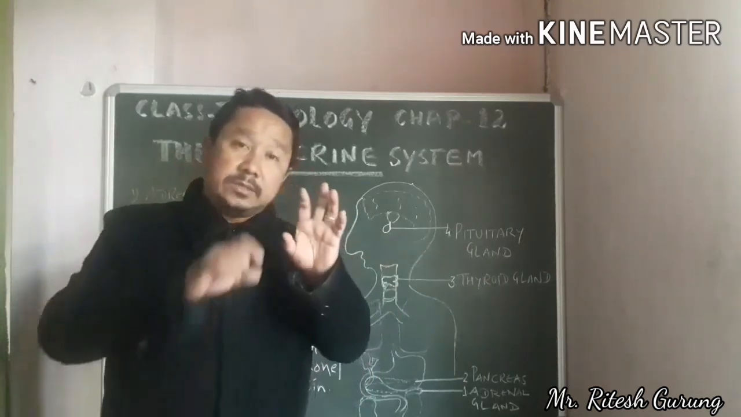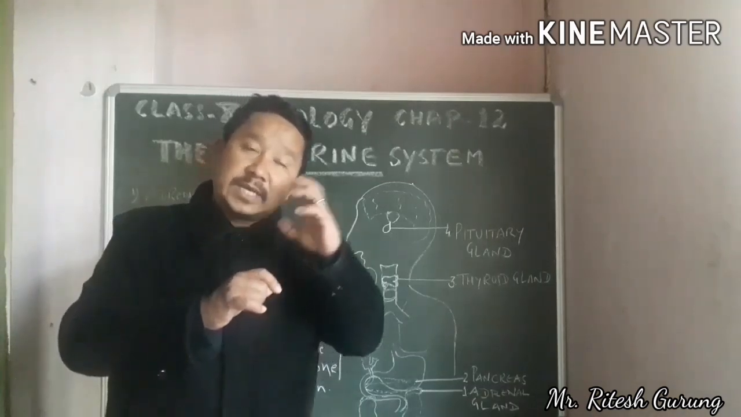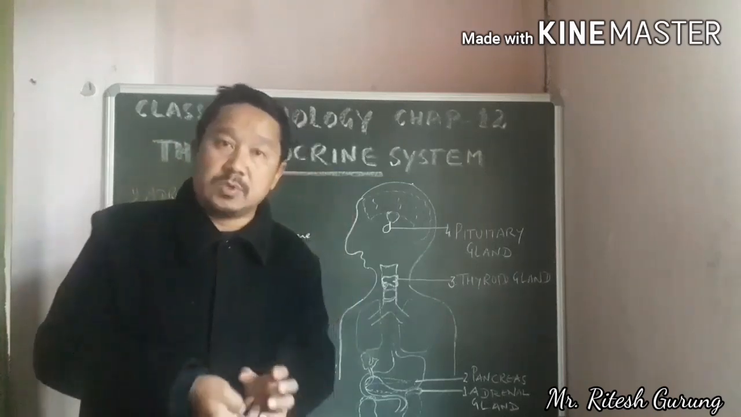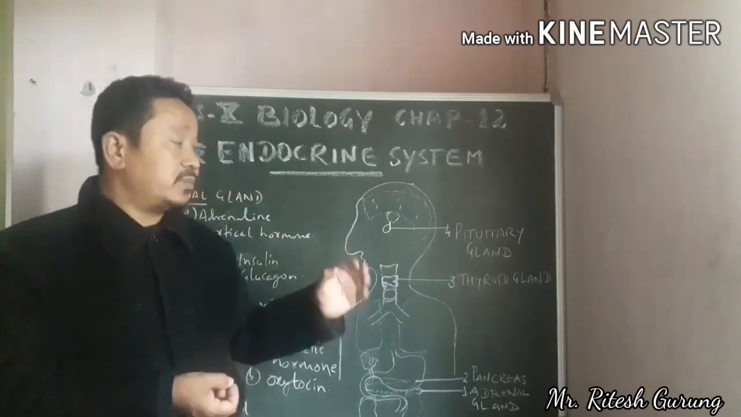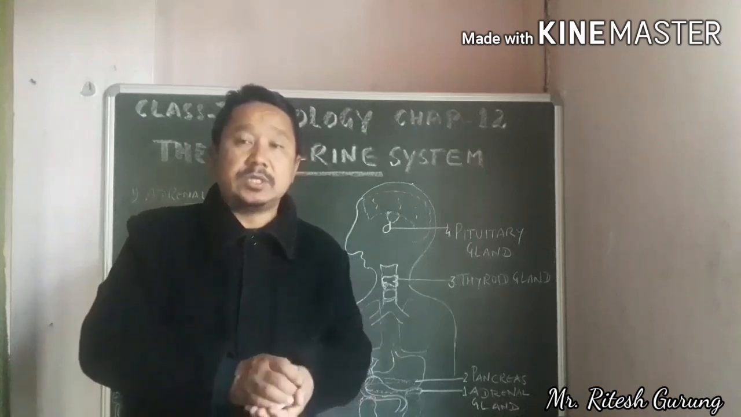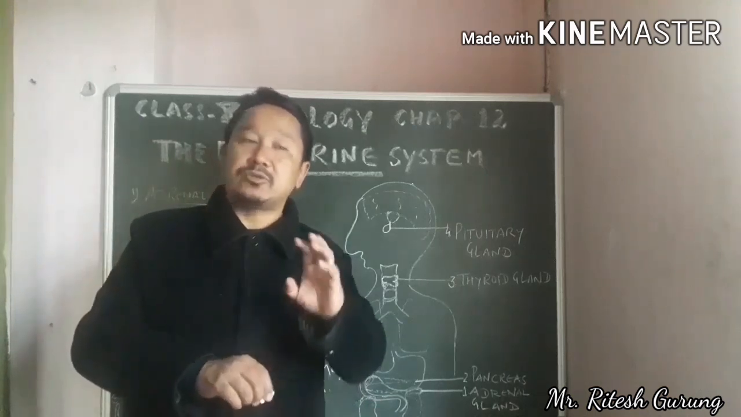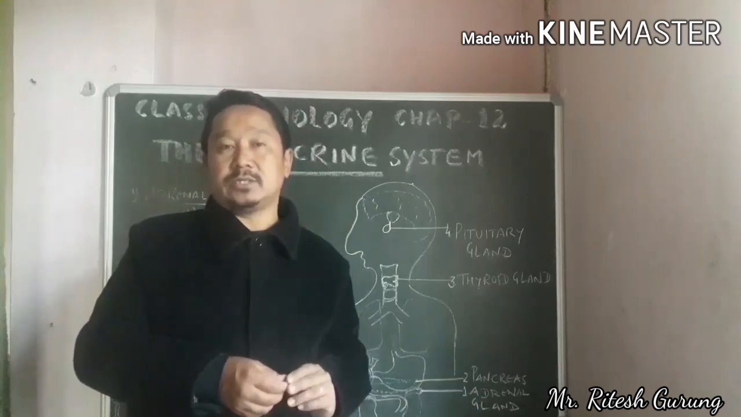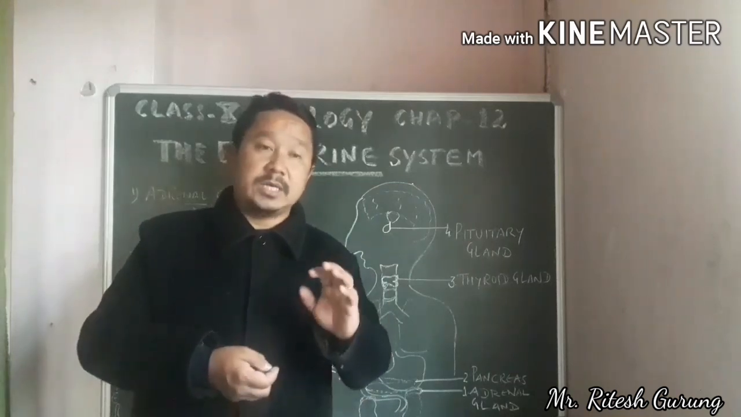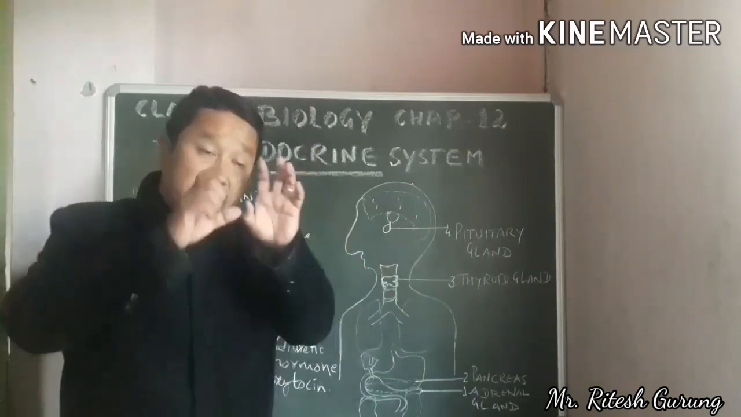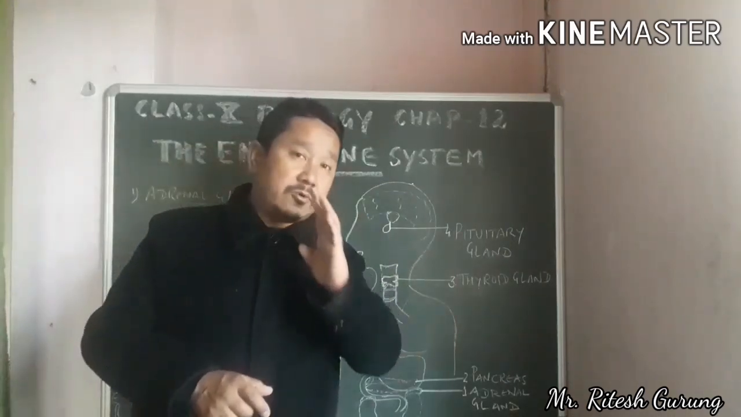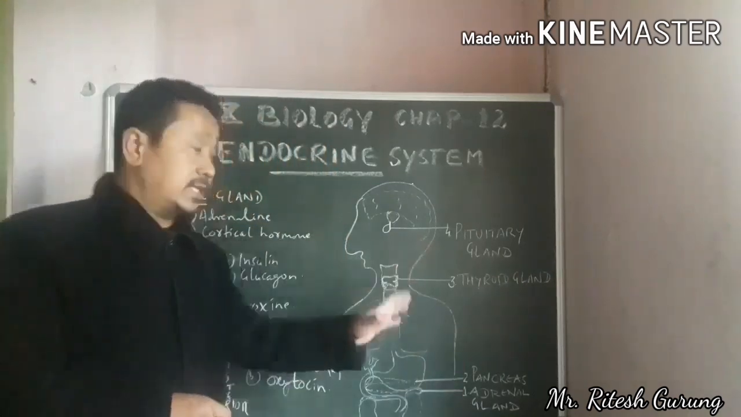As I've told you, there are many glands which produce hormones, but mostly the hormones are produced from the endocrine glands, the ductless glands. There are some parts in the body which are not endocrine glands, as they have some other main functions to perform, but additionally they also produce some hormones. So there are many, but according to the syllabus we have 4 different kinds of glands, as I've told you just now.